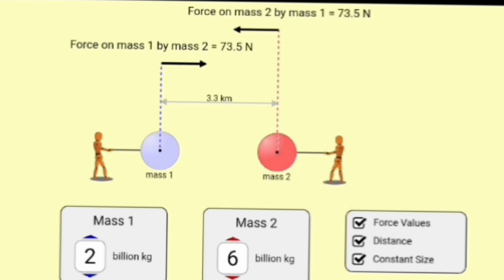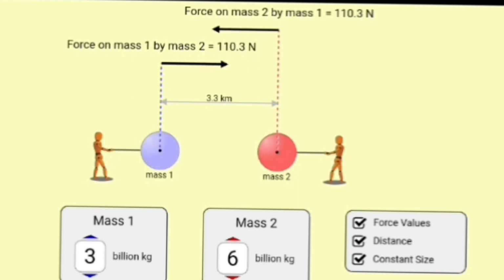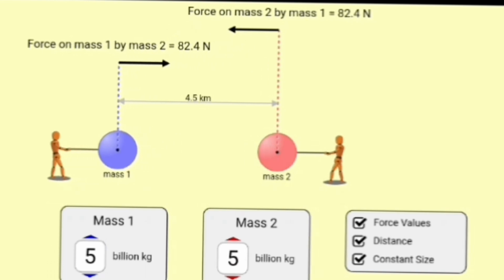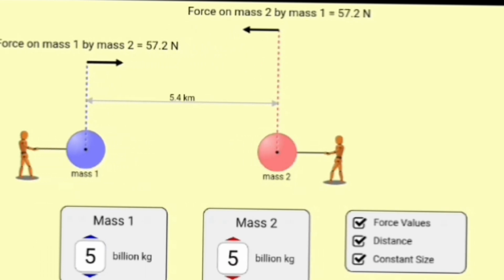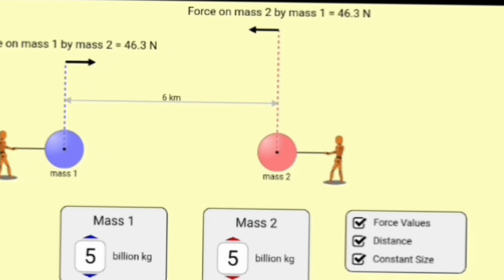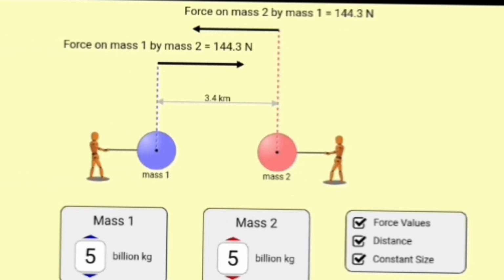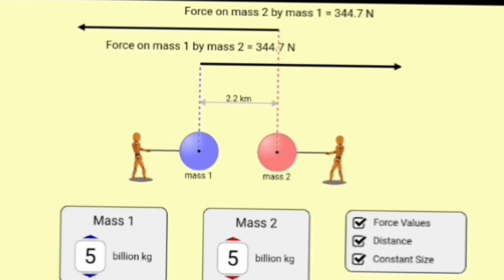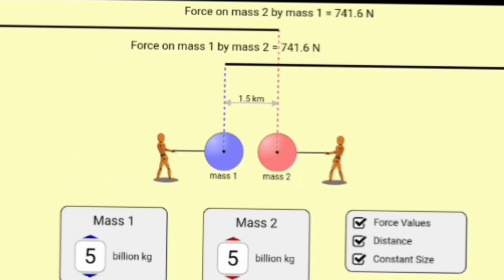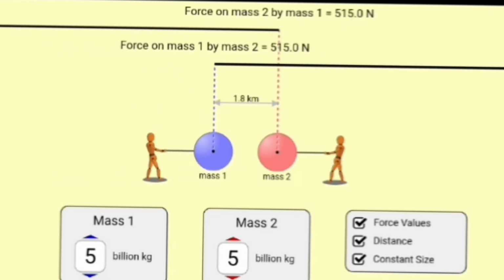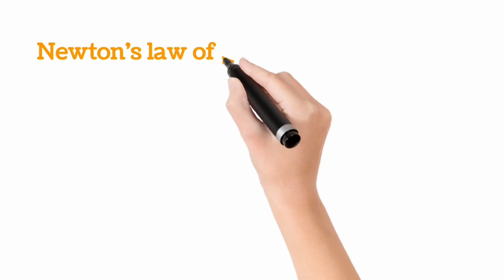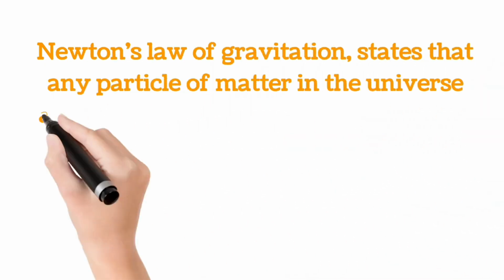First, the greater the masses, the stronger the gravitational force between them. That's why planets, stars, and massive celestial bodies have strong gravitational pulls. Second, the force decreases rapidly as distance increases. If the distance is doubled, the gravitational force becomes 1/4. This is why even though the sun is extremely massive, we don't get pulled into it. We are far enough away that the force is balanced with Earth's motion.